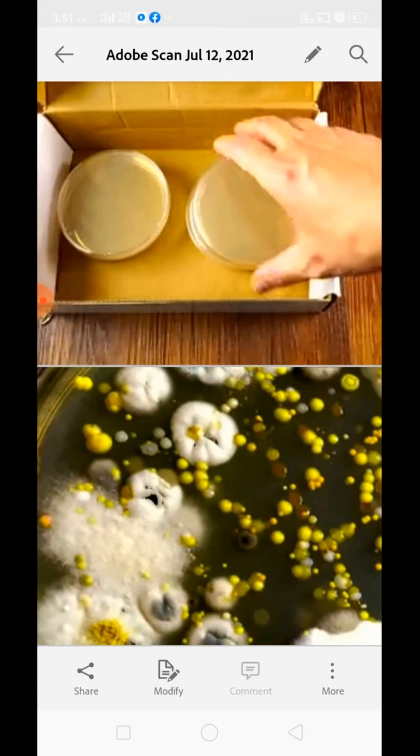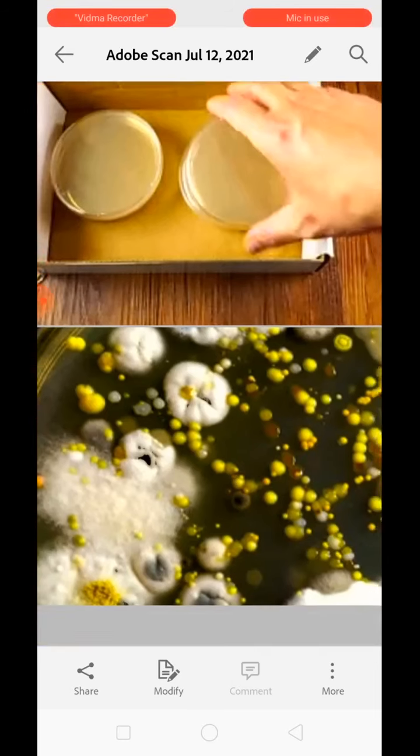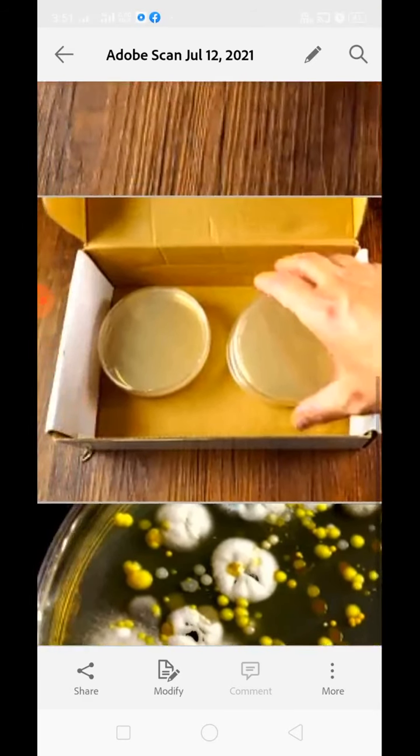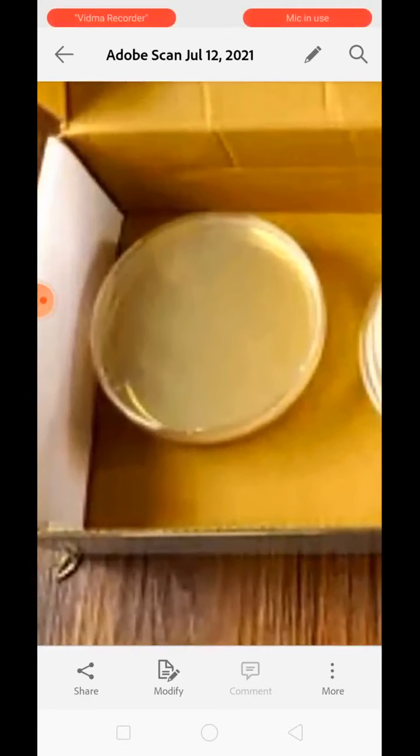These are the spots developed due to the development of fungus and bacteria. These spots are actually colonies of bacteria and fungus. So we can say that air does contain spores, because previously we had just added agar gel and sugar solution, but we hadn't added the spores.